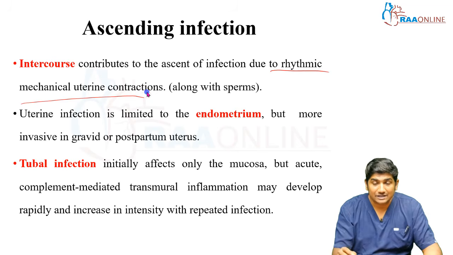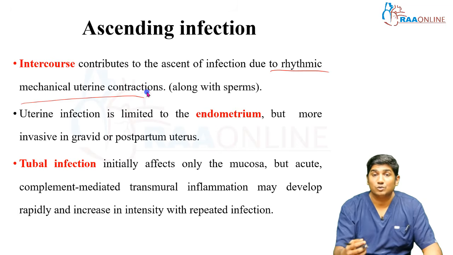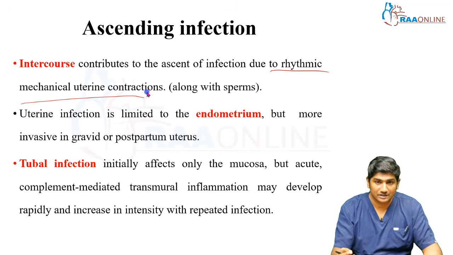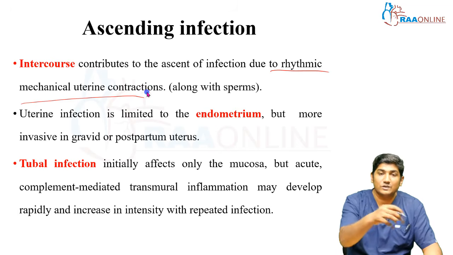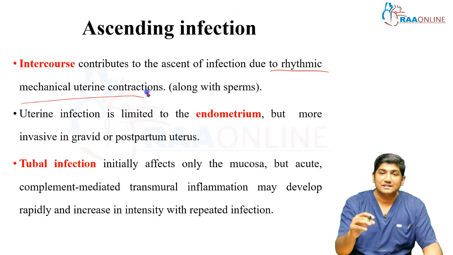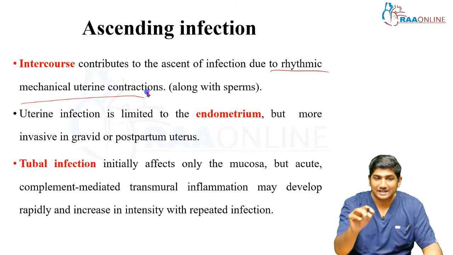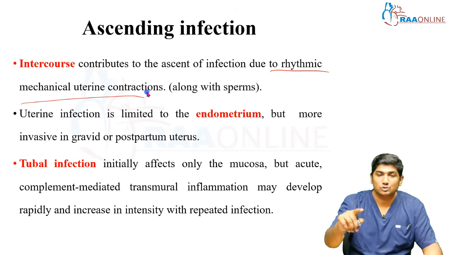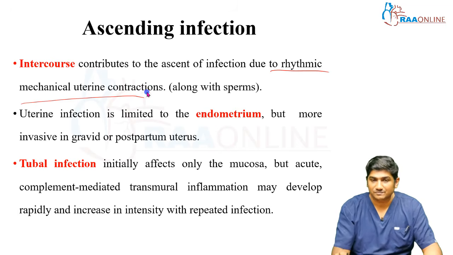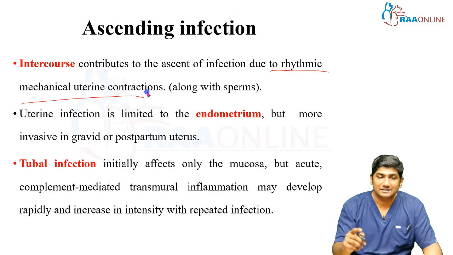Okay, but if the patient has a gravid uterus, or is in the postpartum period, then it could be more severe and more invasive as well. Okay, so if by chance this ascending infection gets access to the tubal area, even then the tubal infection is limited to the mucosal layer itself. But if the inflammation is very severe, then it will go through all the layers of the tube. Okay, it's called complement mediated transmural inflammation, and this usually happens with repeated infections.